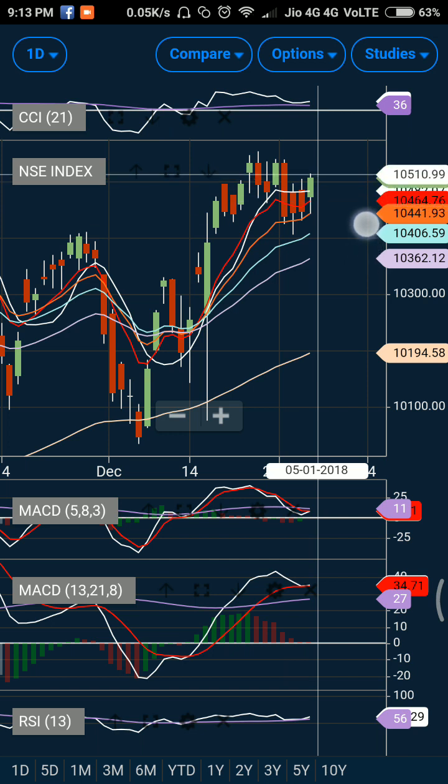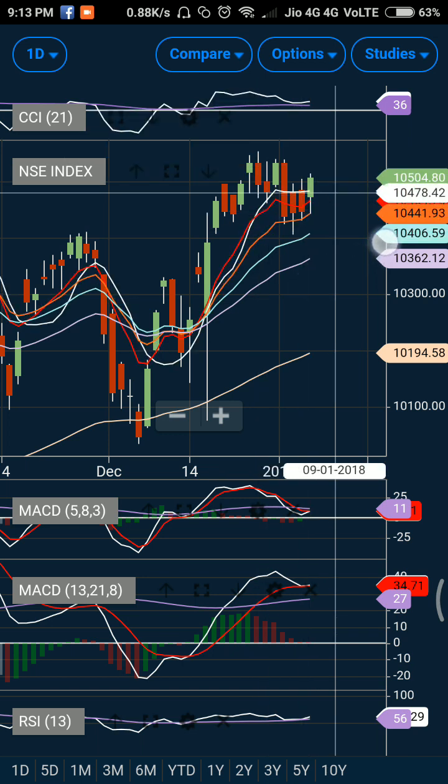Now if you see the resistance for the market, the stiff one will be at a higher level, which will be around 10,530. So if you see a gap up move in the market opening and above 10,530, you can definitely hold your long position with a stop loss of 10,530.